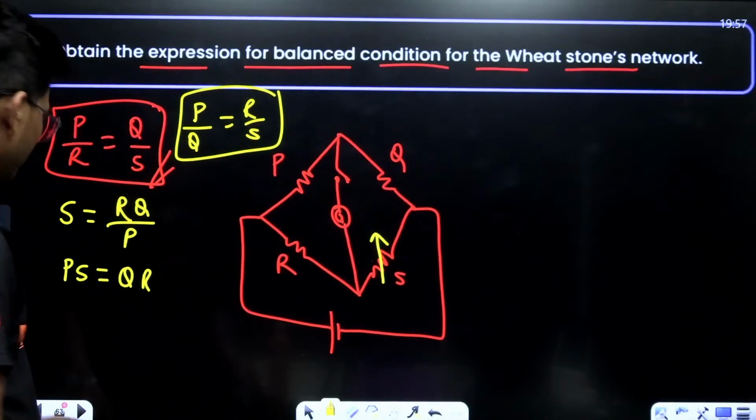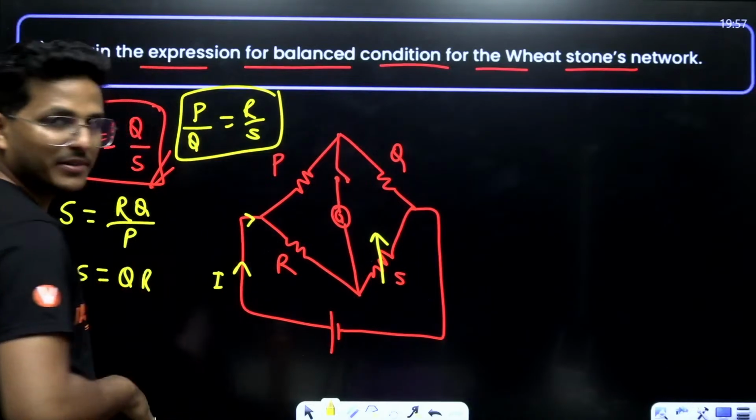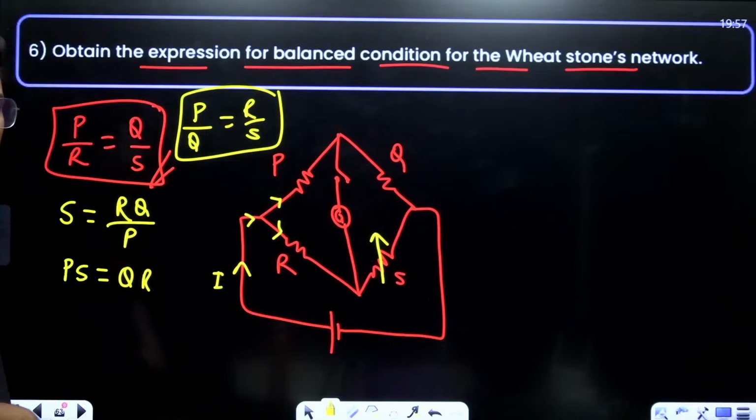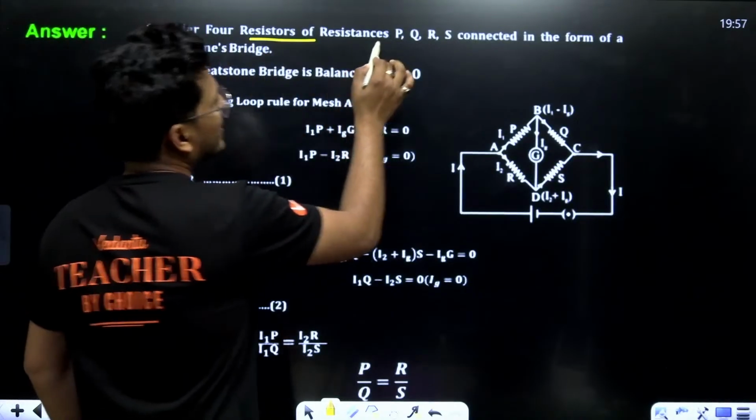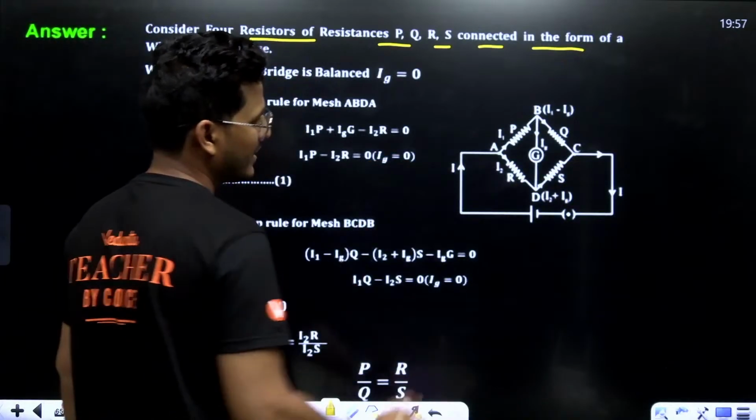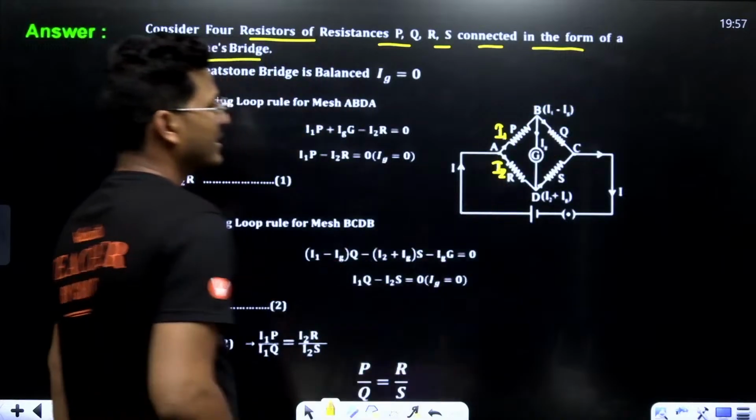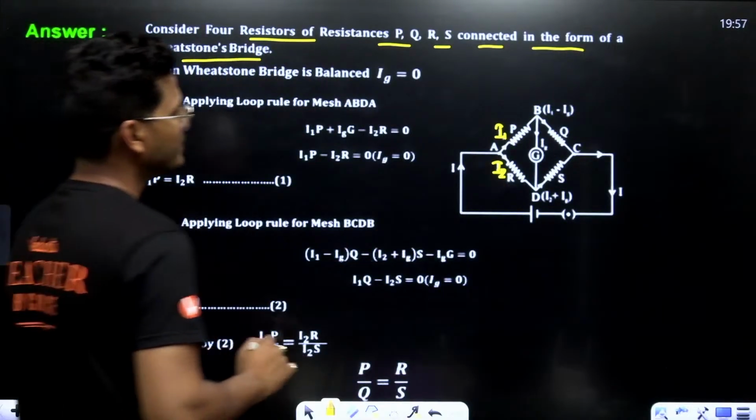Alright. See, if I'm considering I ampere of current moving from here, then it will break into two parts. There are two loops. Just apply KCL and solve this. See, four resistors P, Q, R, S connected in the form of a Wheatstone bridge. This is, alright, current I2 here and I1 here. Now, just apply the loop rule.